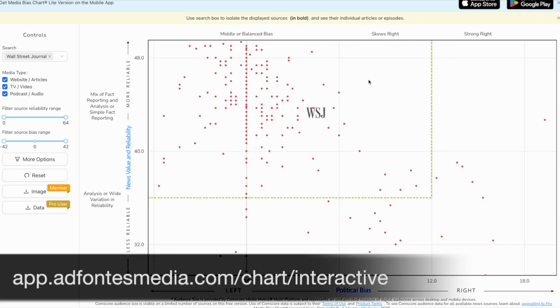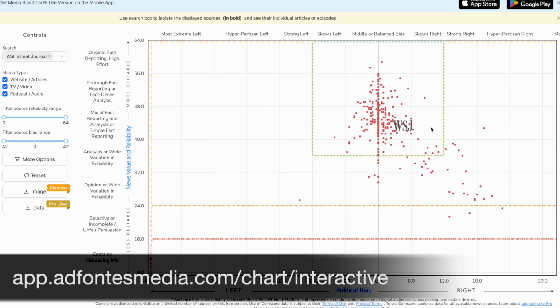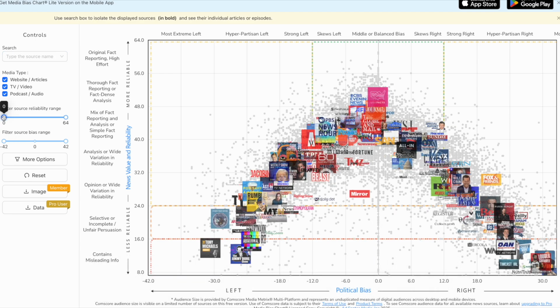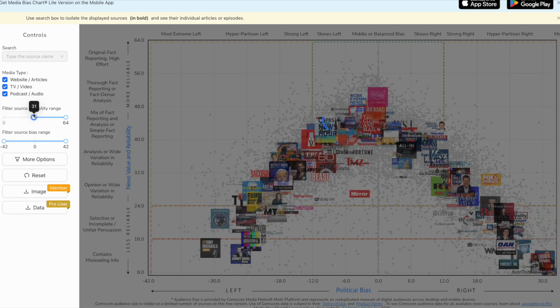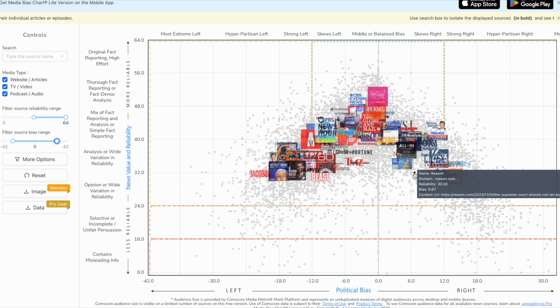The one shown here comes from Ad Fontes Media, which has teams of people from across the political spectrum rate articles according to their reliability and political lean, allowing publications to be charted out based on their aggregate scores. This again just helps with transparency in understanding where the sources we are reading are coming from.